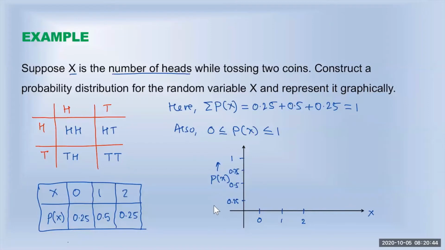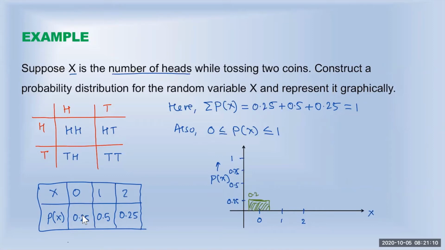So we have the probabilities along the y-axis and the random variable along the x-axis. Now we draw the histogram. We have to draw bars which are joined to each other. The first one has a probability of 0.25, so you can draw a bar of height 0.25. This is the probability when x equals 0.